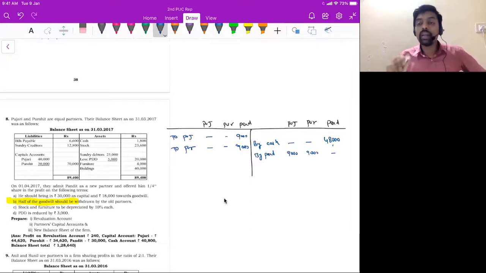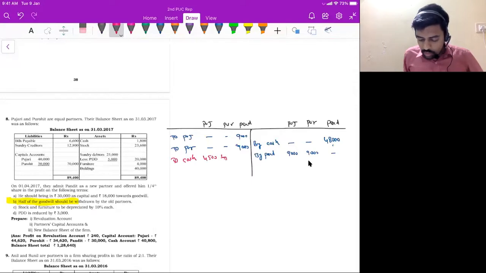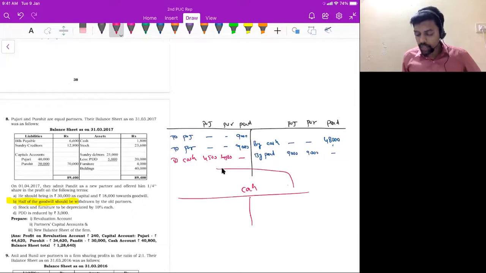Correct? Now, if you read the second adjustment properly, it says half of the goodwill is to be withdrawn by the old partners. They're not withdrawing full goodwill. Here the total goodwill is 9,000 and then 9,000 rupees. They're not withdrawing the entire goodwill. So to cash account in Pujari column, I will write 4,500 and then 4,500, not 9,000 and then 9,000 rupees. Write half of the amount. And even in cash account credit side, the same 4,500 rupees will appear and not the entire goodwill.